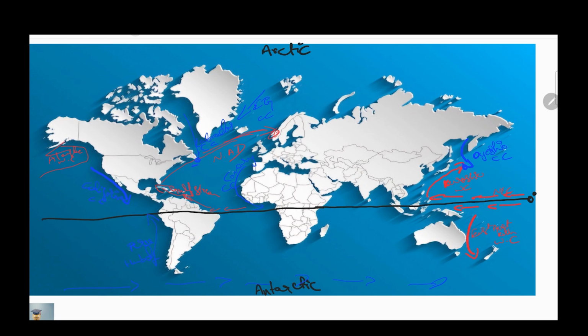Now come to the southern hemisphere, that is the southern Atlantic Ocean. In the southern Atlantic Ocean, first, do you know which country this is? Anyone, guys? Yes, Brazil. Good. This is Brazil. On Brazil there is a current, the Brazilian warm current.